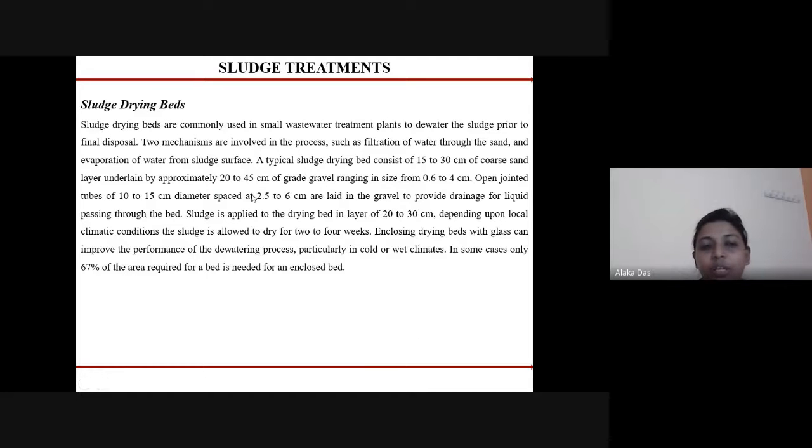Open jointed tubes of 10 to 15 centimeter are provided to give proper drainage for the liquid passing through the bed. Then the sludge is applied to the drying bed in layers of 20 to 30 centimeter, depending upon the local climatic condition, and is allowed to dry for 2 to 4 weeks. Enclosing drying beds with glass can improve the performance of the dewatering process, particularly in cold and wet climates. In some cases, only 67% of the area is required for a bed under the enclosed condition.